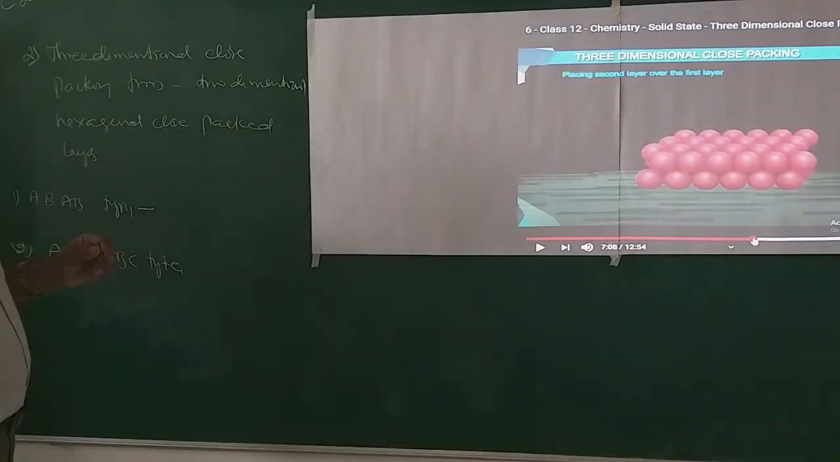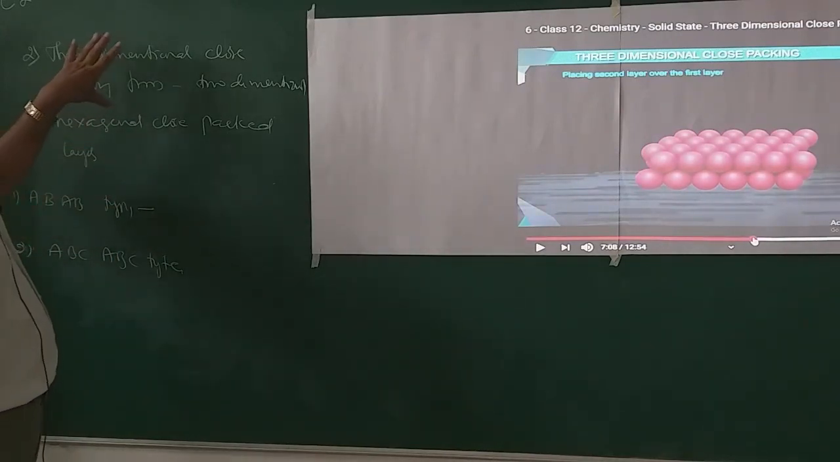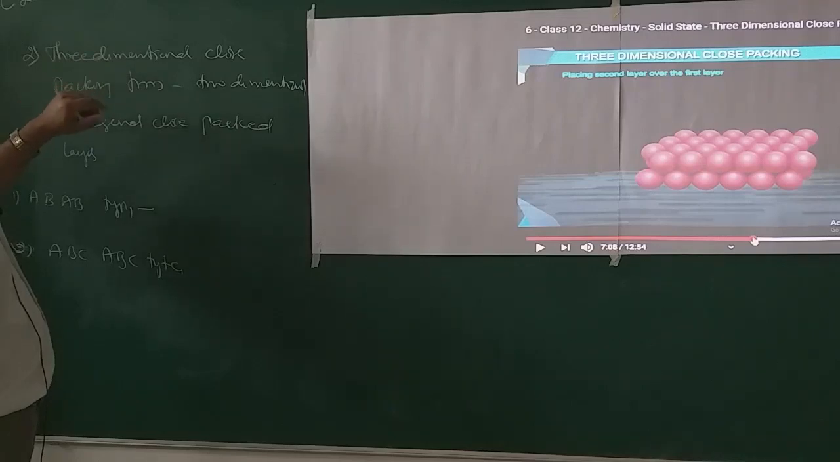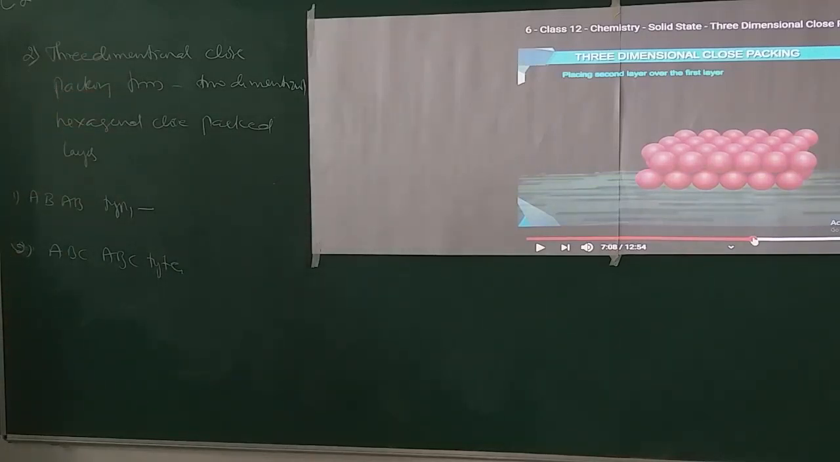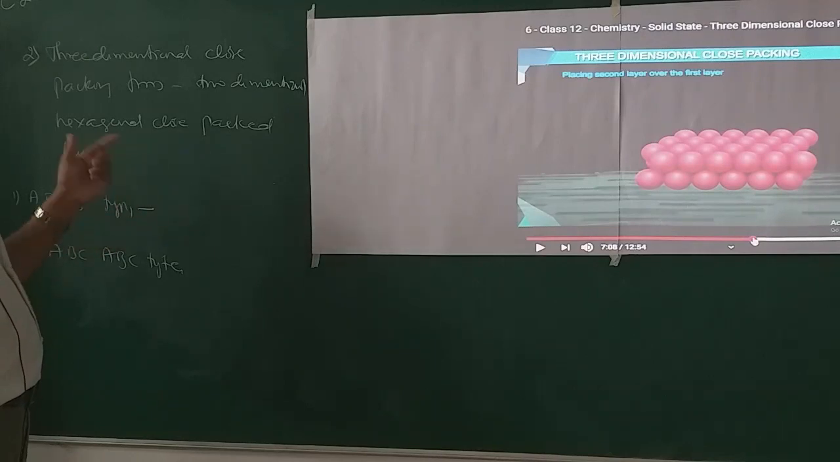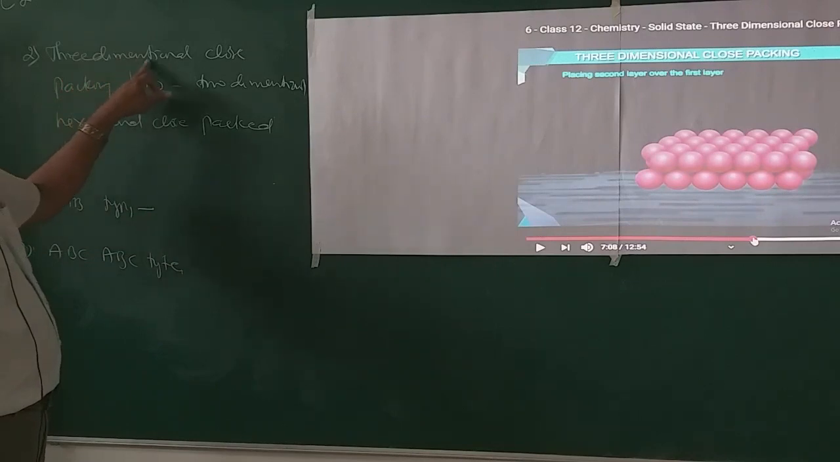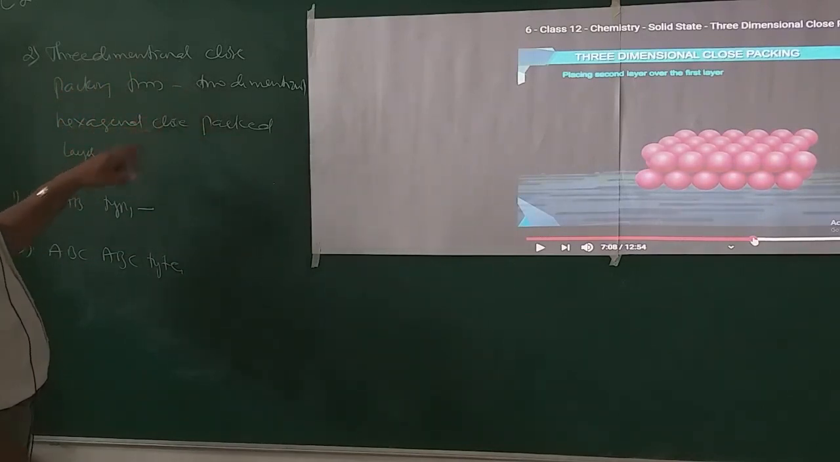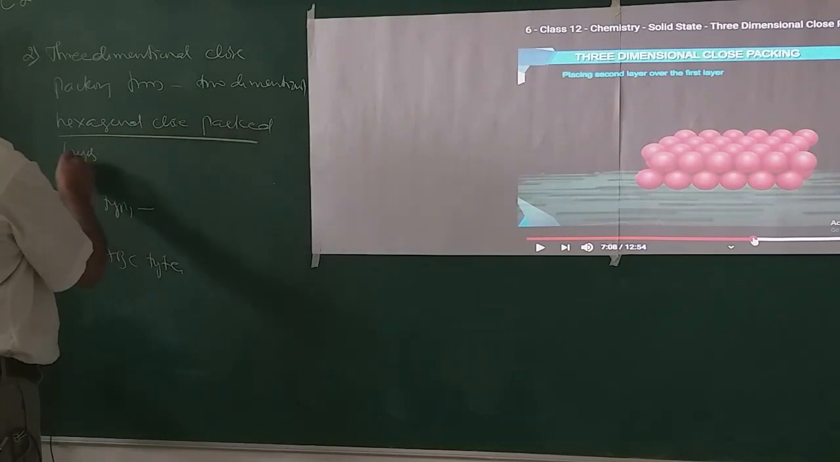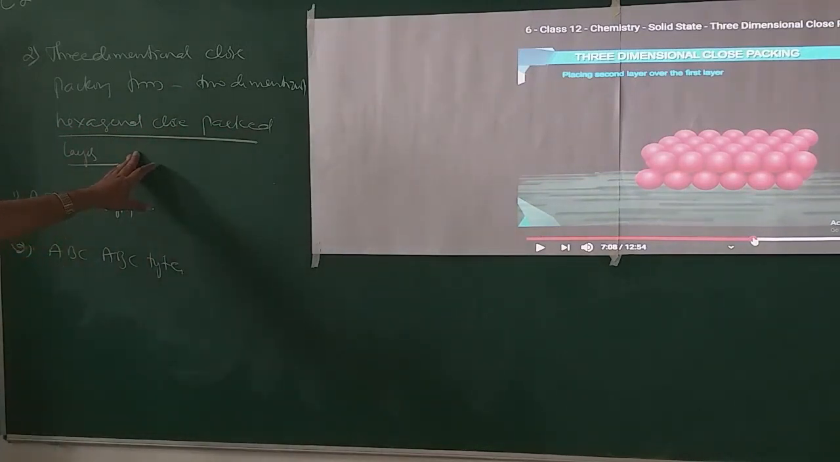So in three-dimensional closed packing there are 3 types. First one is three-dimensional closed packing from two-dimensional square closed packed layers, which we have studied. Coming to another type, three-dimensional closed packing from two-dimensional hexagonal closed packed layers. While arranging two-dimensional hexagonal closed packed layers, first we have to know what are voids and what are the types of voids.